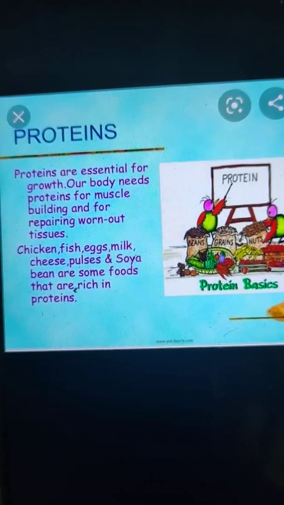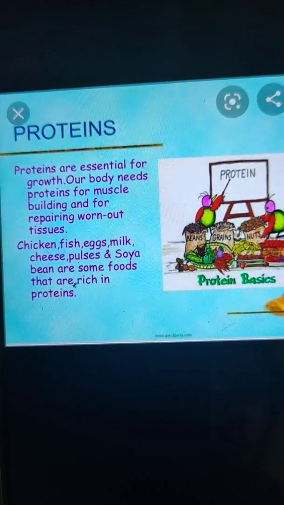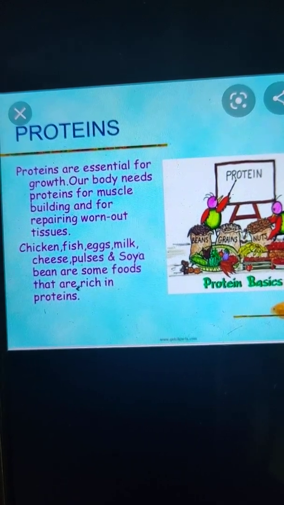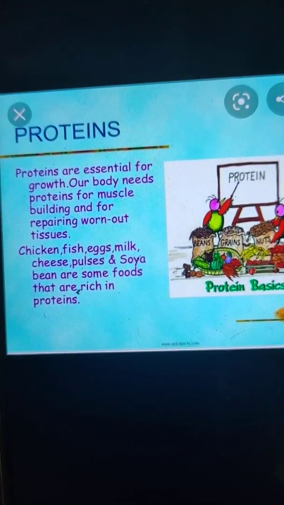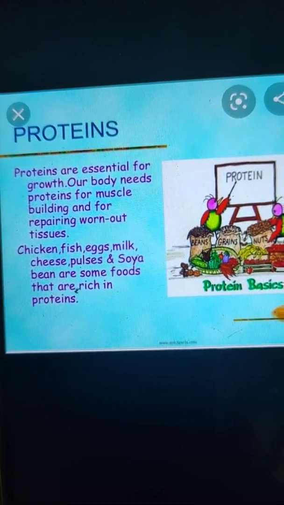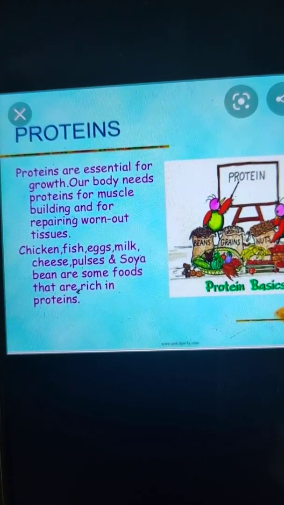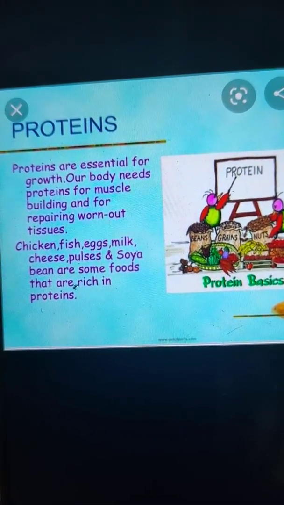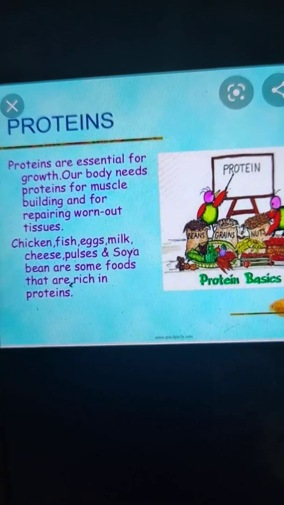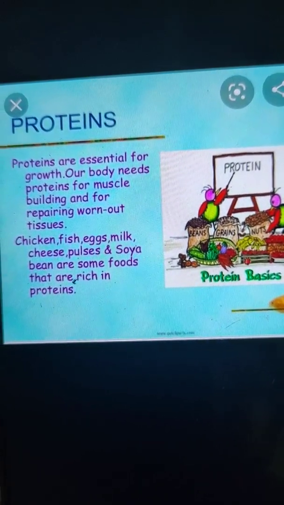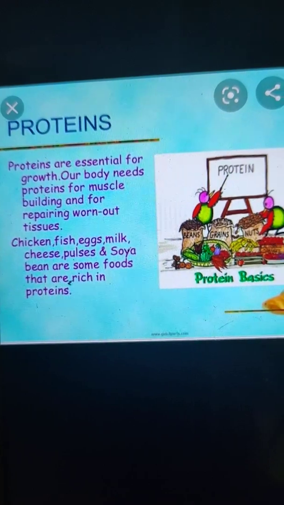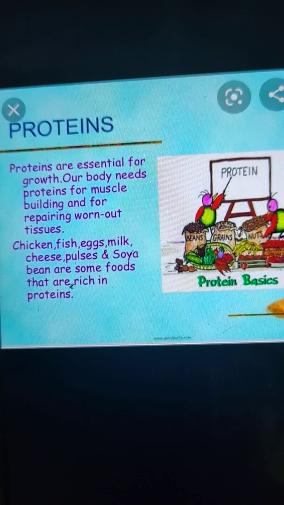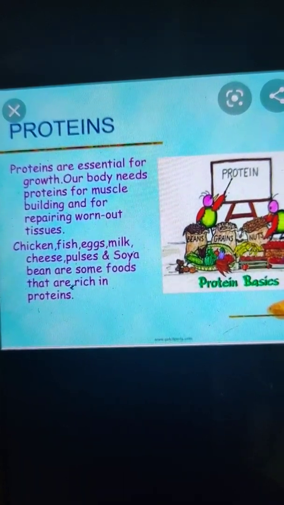The main sources of proteins are chicken, fish, egg, milk, cheese, pulses and soya beans also. There are some other sources also: nuts are a good source of protein, and meat is also a good source of protein. So these are essential for the growth and repair of our body and they all play a very important role in our body. So growing children like you must have proteins in their diet.